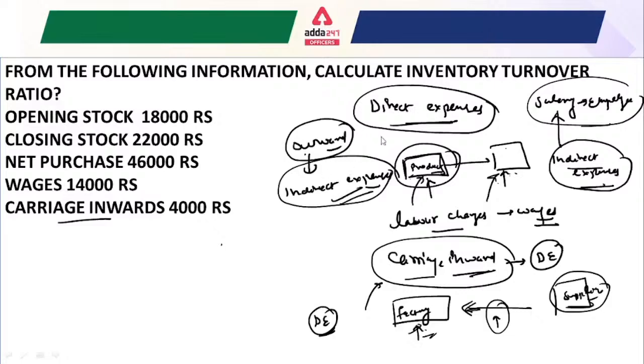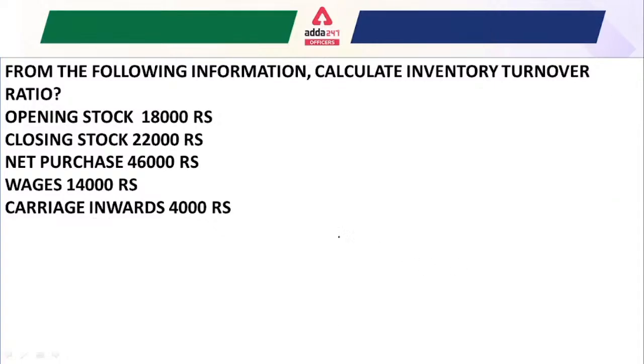Now this is how we can calculate the inventory turnover ratio. We have to calculate the cost of goods sold and average stock.